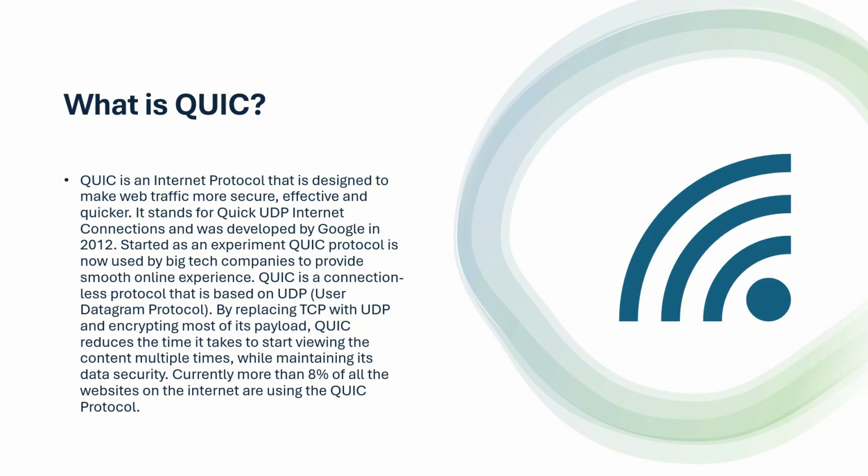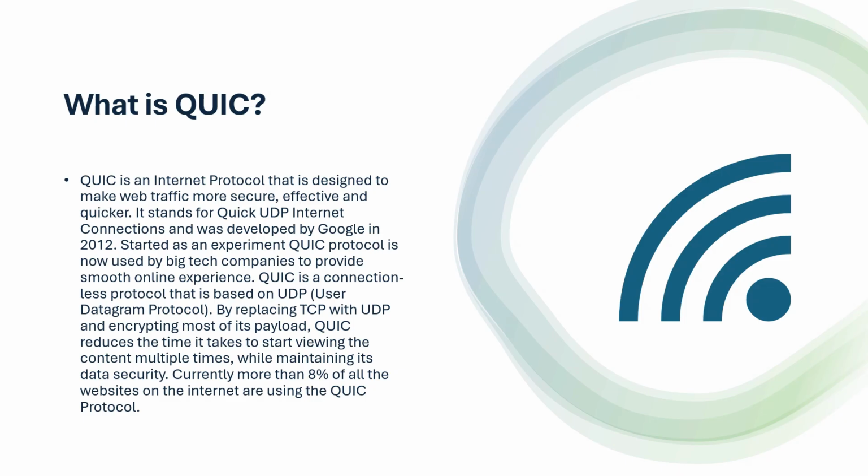QUIC, which stands for Quick UDP Internet Connections, is an Internet Transport Layer Protocol developed by Google in 2012. It was initially an experiment, but has since been adopted by major tech companies like Google, Meta, and Cloudflare. QUIC is built on UDP, User Datagram Protocol, but it is combined with the best features of TCP and TLS.